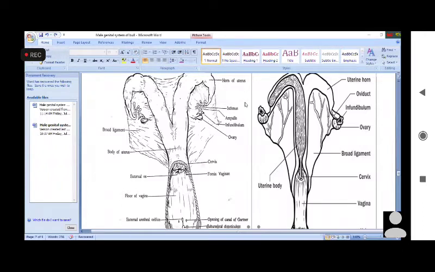So these three parts of the fallopian tube, isthmus, ampulla, infundibulum, are also present in the case of the horse. But here in the picture, it is not indicated. So that is not a difference. Okay, so other than this, these three parts, isthmus, ampulla, and infundibulum, of the fallopian tube or oviduct are also present in the horse.